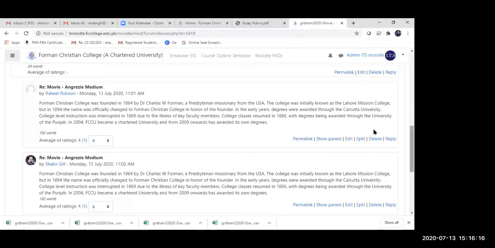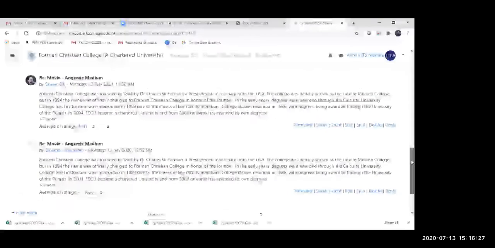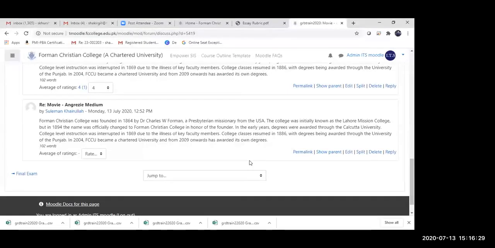And in the gradebook, I did show you that Raheel Robson and Shakir Gill were graded because the ratings were selected for them. But for Suleiman Khairullah, the forum was blank under the gradebook because he wasn't assessed on it. So after reading this forum as an instructor, I can simply select and rate the students.